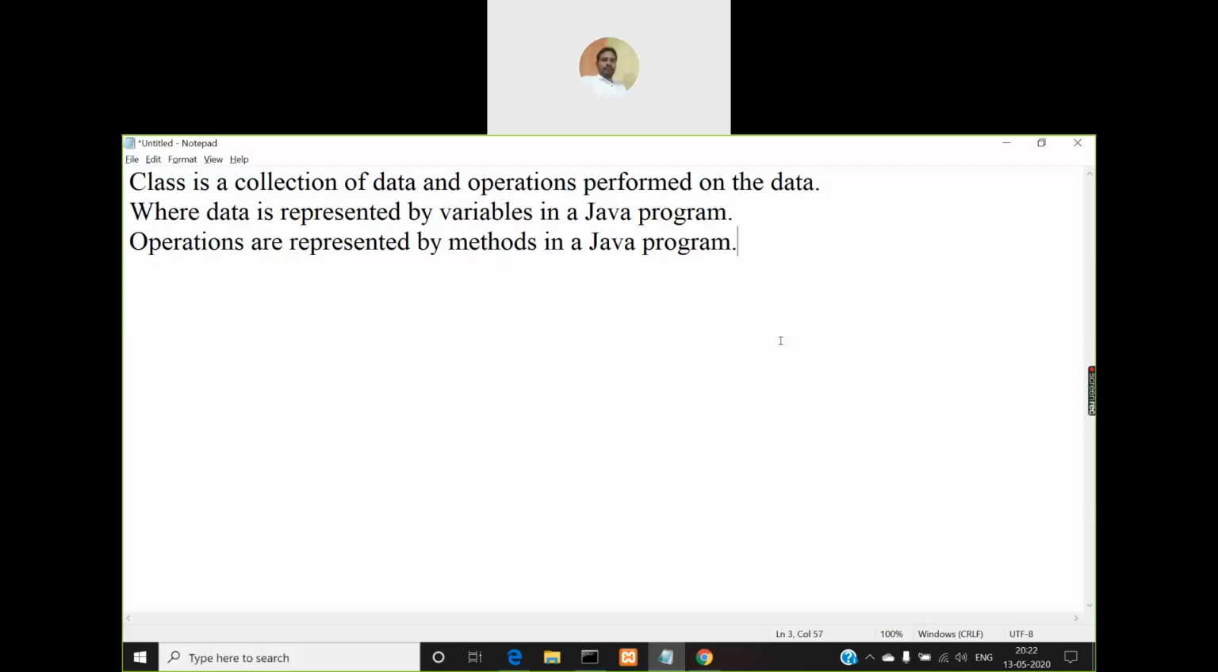Okay. Then we'll see some more topics which we need to understand before writing a Java program. As such, we are saying class is a collection of data and operations performed on the data. But how do you represent data? Data is represented by variables, and operations are represented by methods. Then how do you represent a class? Class, as we said, is a collection of data and operations. We need to use some structure for that class, right? So that structure of that class can be given this way. I'll put this in comment.